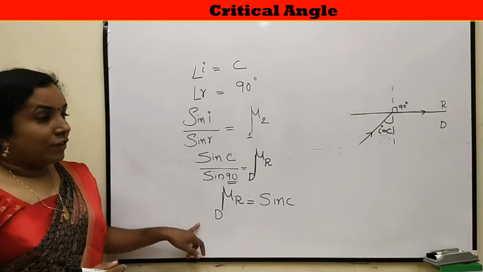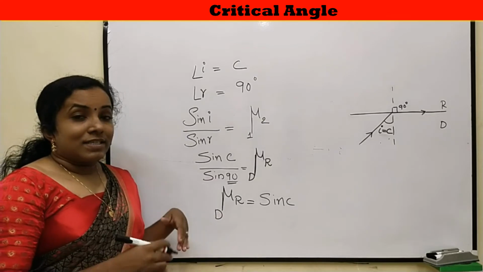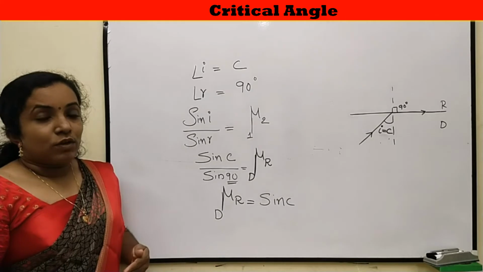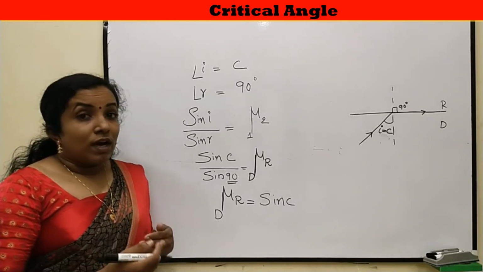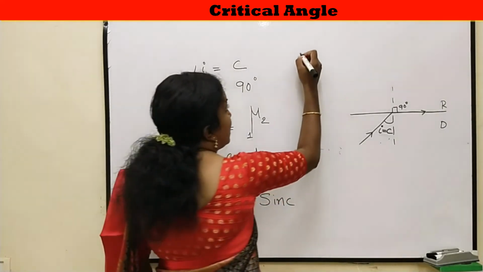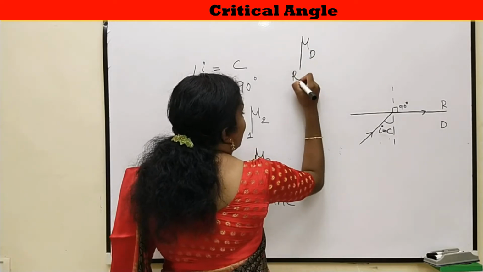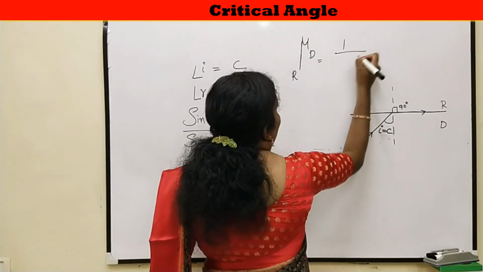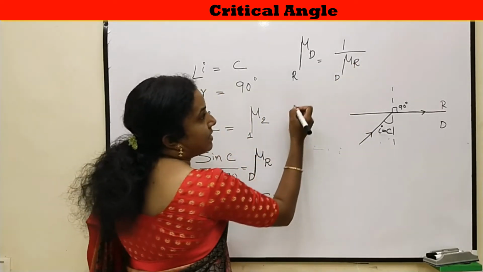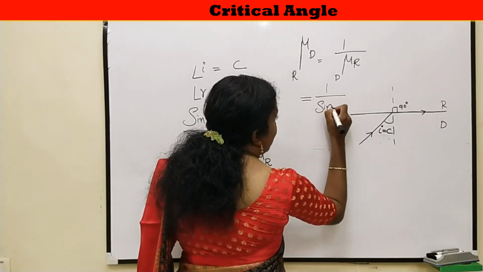As we all know, refractive index of the rarer medium with respect to the denser medium is the reciprocal of the refractive index of the denser medium with respect to rarer medium due to the principle of reversibility of light. So here we can apply the principle of reversibility of light. So refractive index of the denser medium with respect to rarer medium will be 1 by refractive index of rarer medium with respect to the denser medium, and it is equal to 1 by sin C.